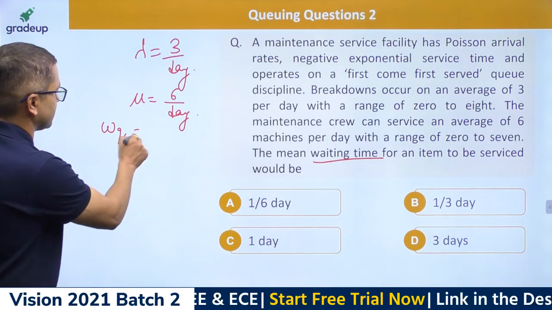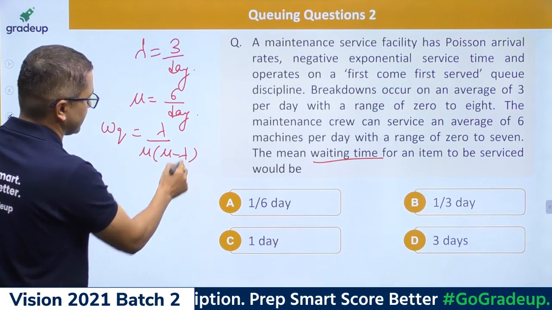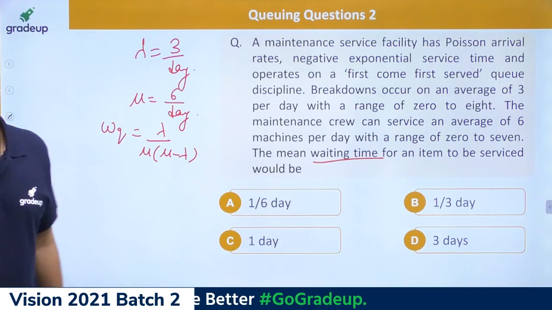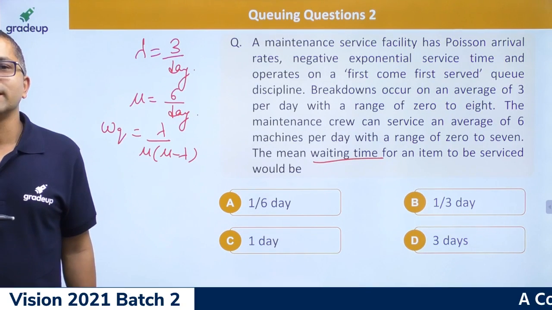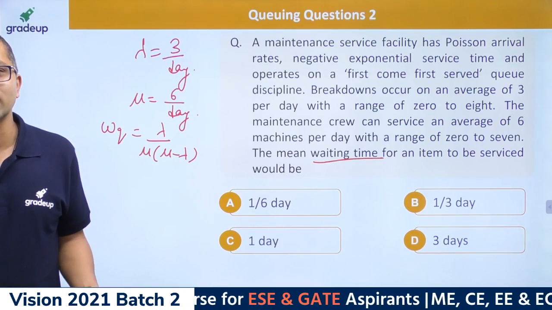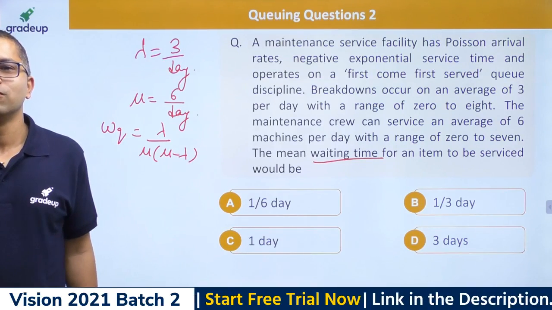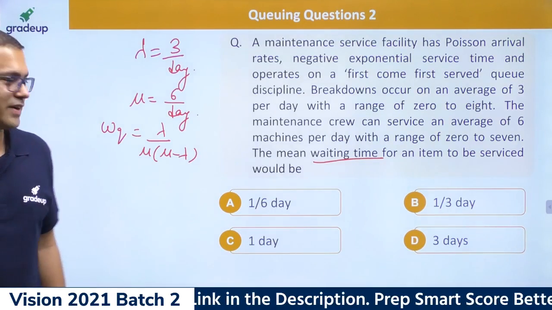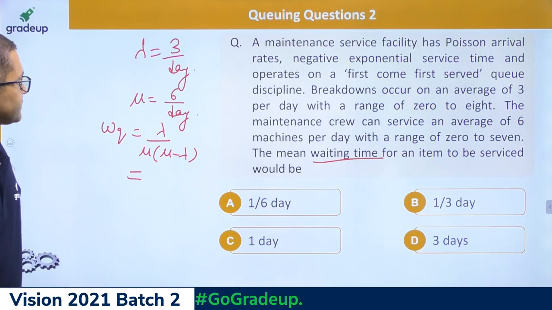So that is nothing but lambda upon mu into mu minus lambda that we need to calculate. So it's all about English, guys. You need to understand what is being asked. That's why I keep on telling you, work on your English. Okay, fine, Krishna, you got it correctly. So what is the answer that we are getting?